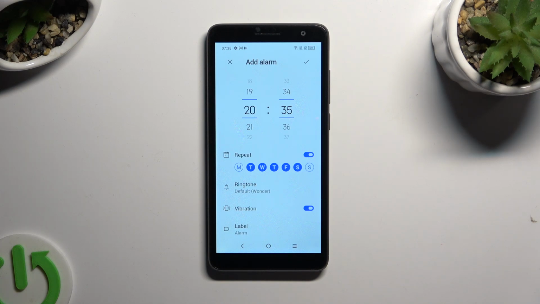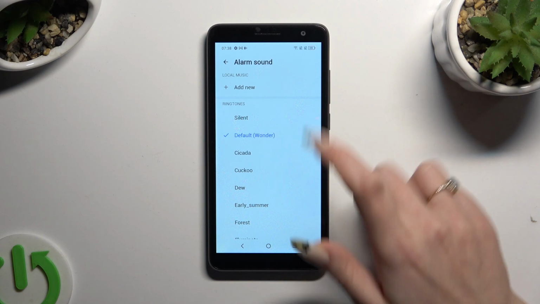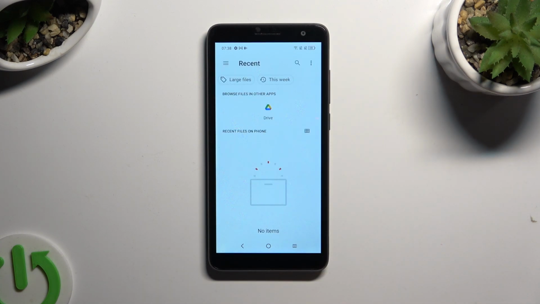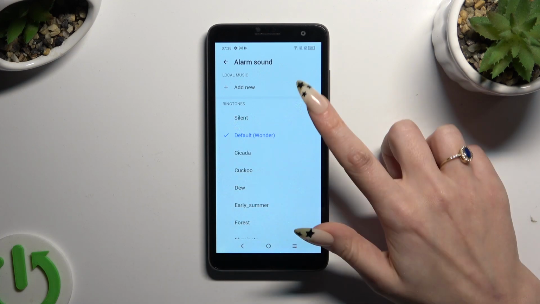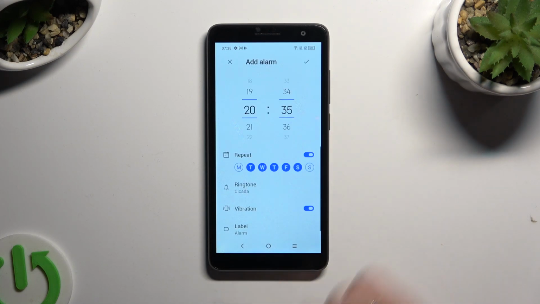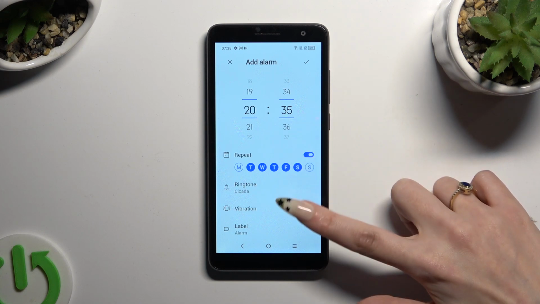Then select ringtone. Over here you can choose Add New at the top. Pick any song from your device by clicking on it and go back. You can also just tap on one of those sounds. Then tap on the switch next to vibration to disable or enable haptic feedback for this alarm.